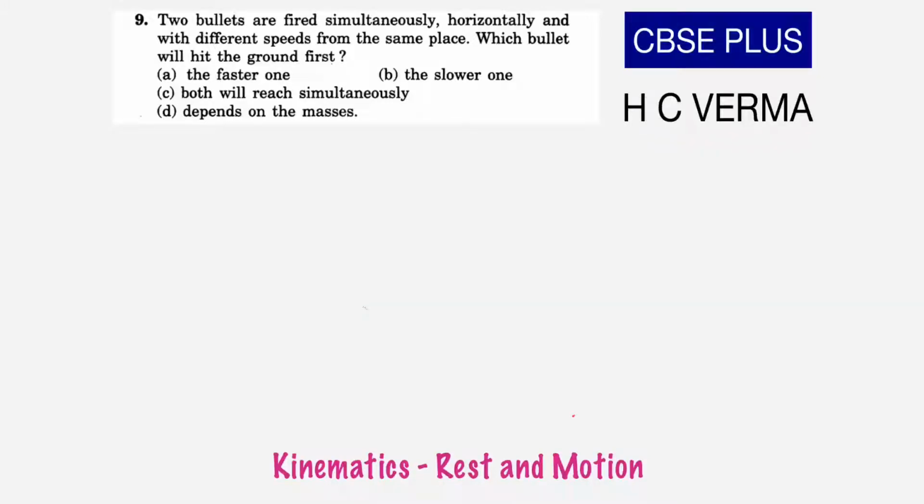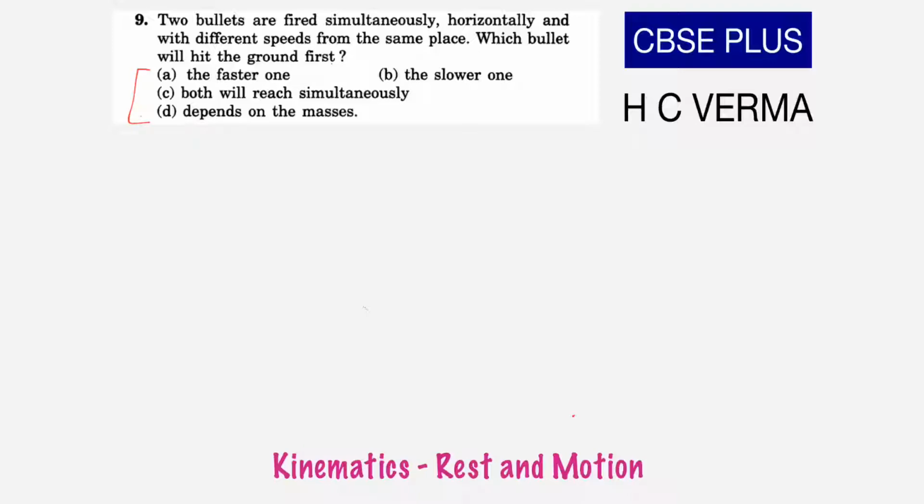Hi students, we are doing question number 9 from chapter 3 of H.C. Verma Physics, objective 1. The question says, two bullets are fired simultaneously, horizontally, with different speeds from the same place. Which bullet will hit the ground first? We have options given, and we need to choose the correct option.